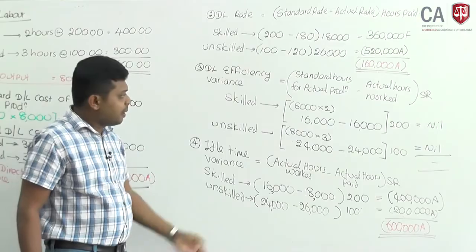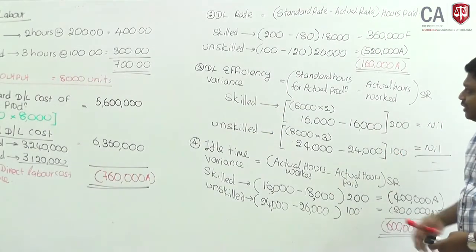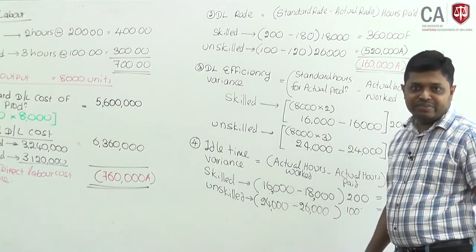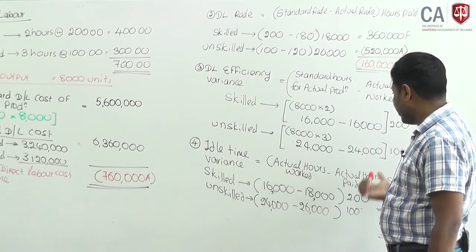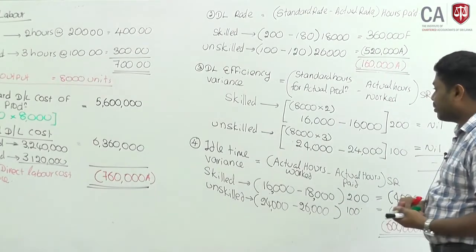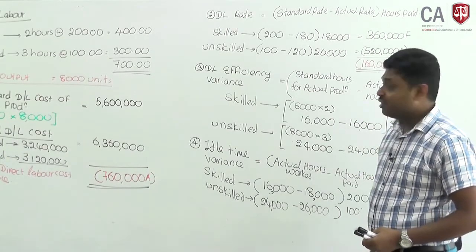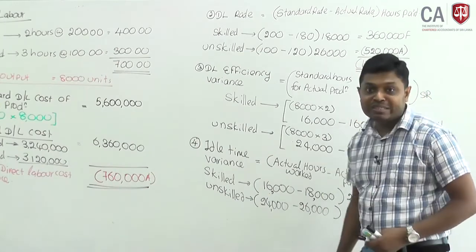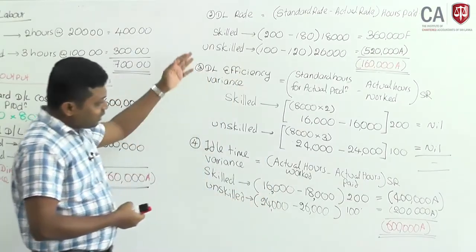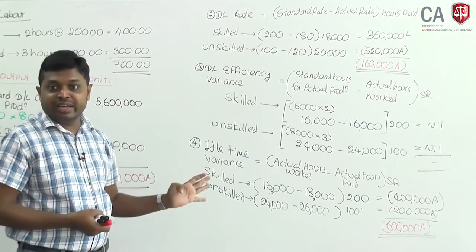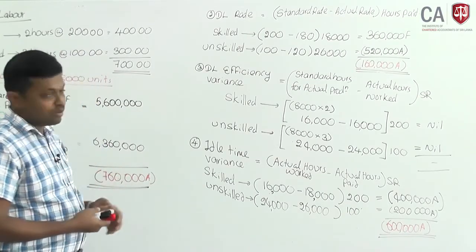Since there is no labor efficiency variance, both are nil, no need to calculate mix and yield variance, because yield variance and mix variance will also be zero. The reason is standard hours and actual hours are both the same. There is no need to calculate direct labor mix and yield, both will result in zero variances. Okay. Now we have computed direct labor rate, efficiency, thereafter idle time and total direct labor cost variance.